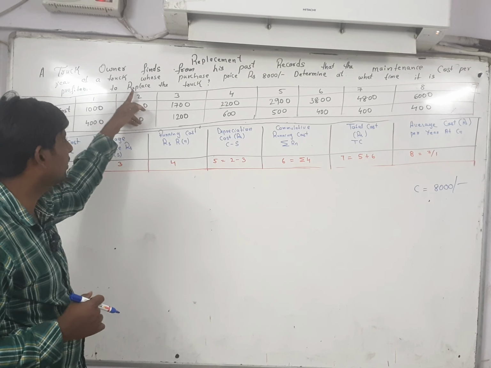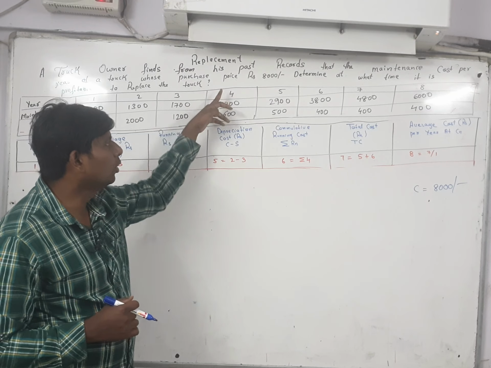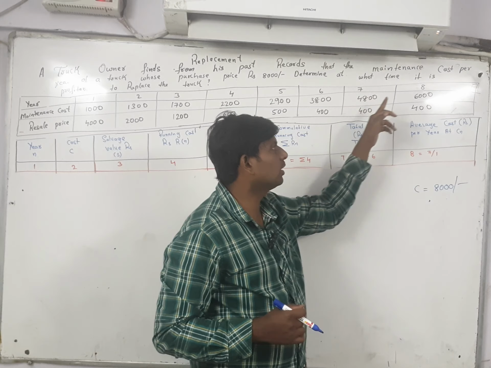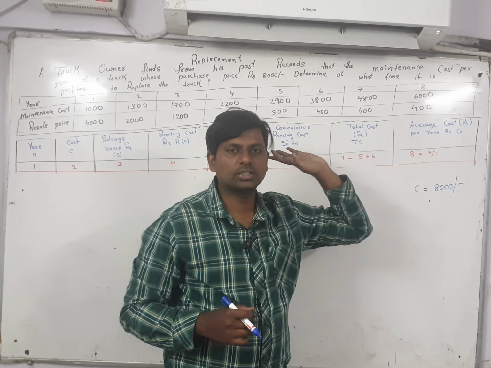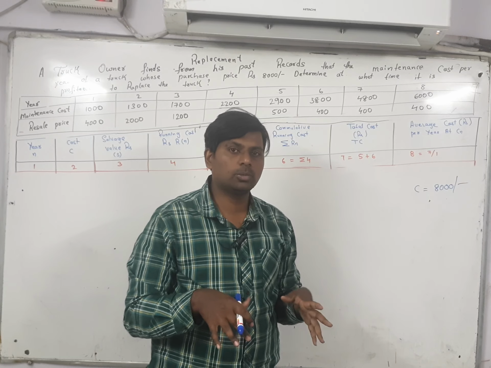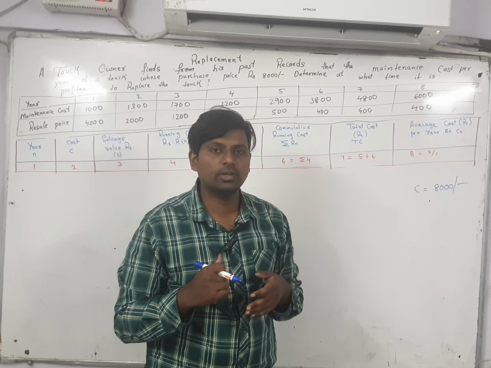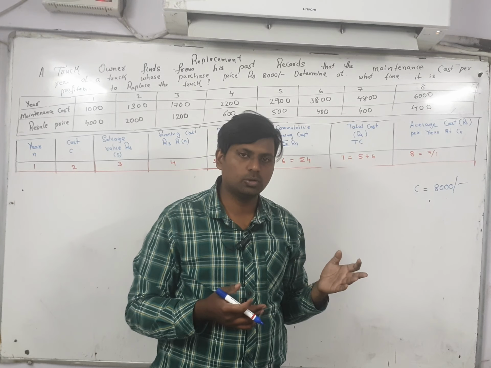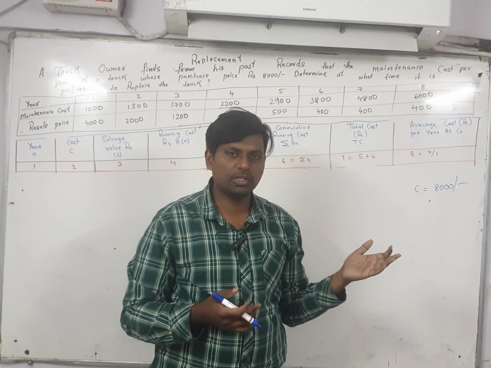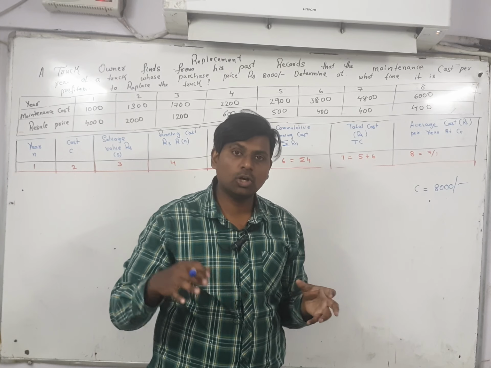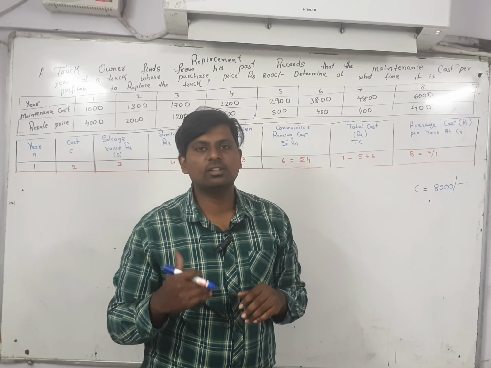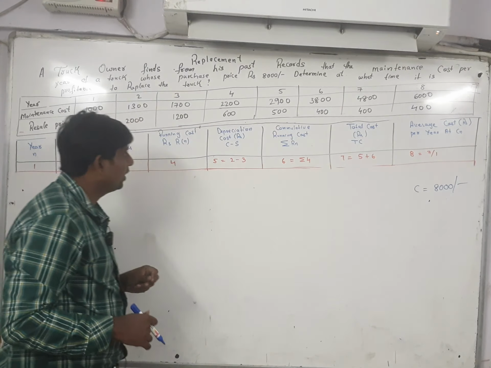In the first year this one, second year this one, third year this one, and so on up to the eighth year. And in this problem, what is also given is the scrap value in particular years. In the previous problem, after the end of all years the scrap value was given as constant, but here it is given for every year.